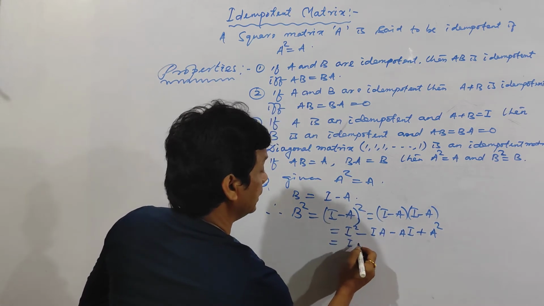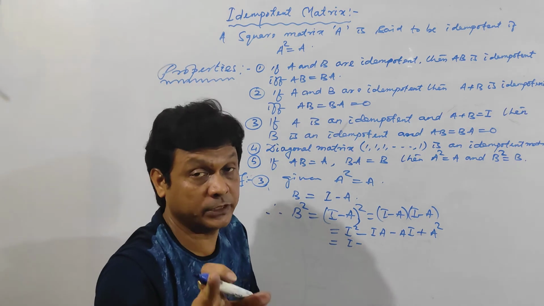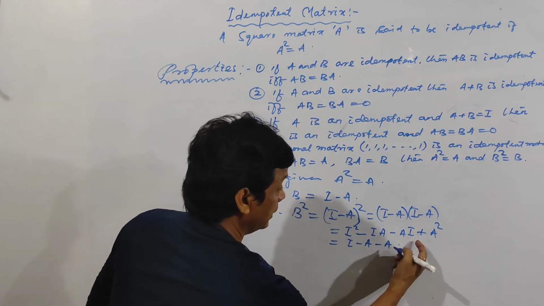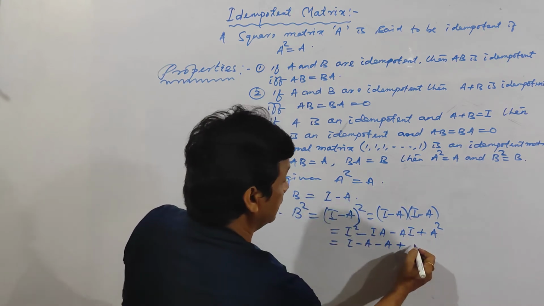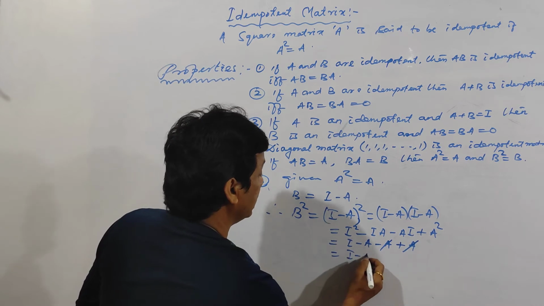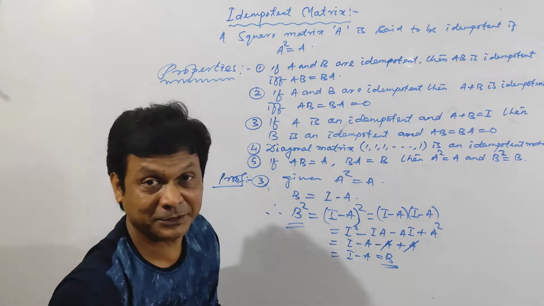So I square is I, and the identity matrix into any matrix will be the same matrix. So it is minus A, this is also minus A, plus A square, and A square is equal to A, as given. So plus A minus A cancel out, remaining I minus A, which is equal to B. That means B square is equal to B, so B is idempotent.